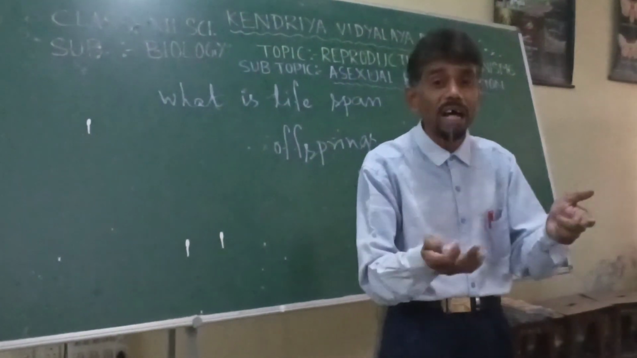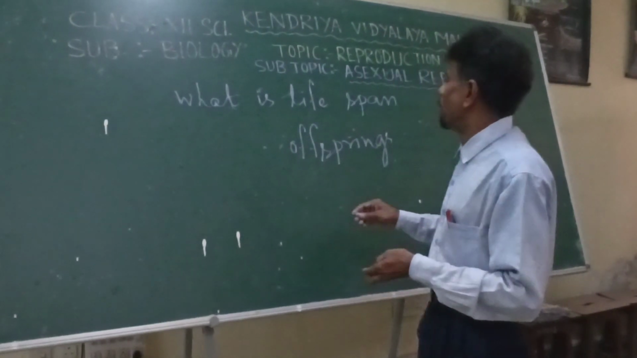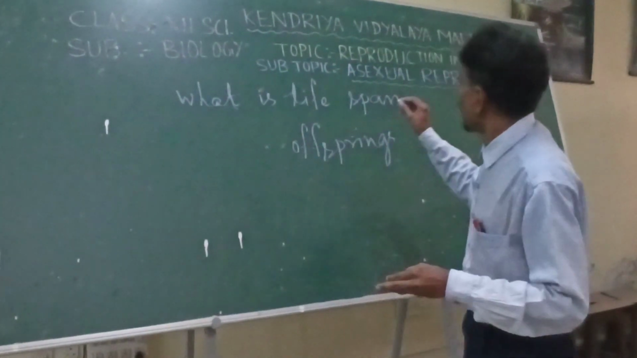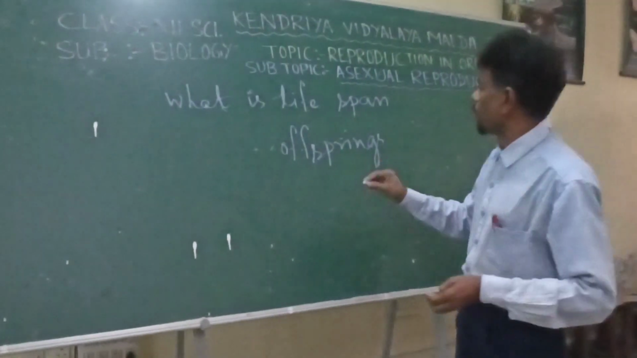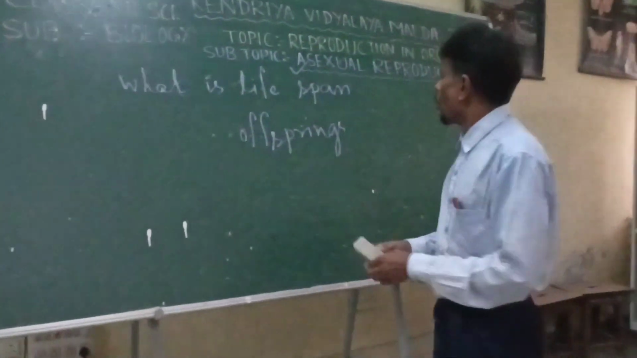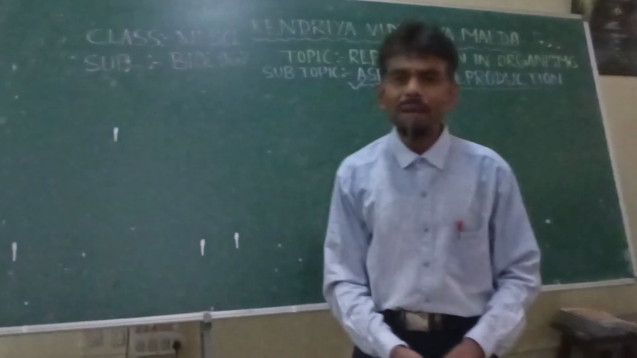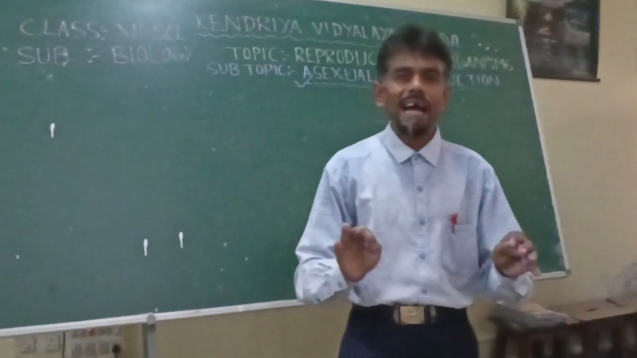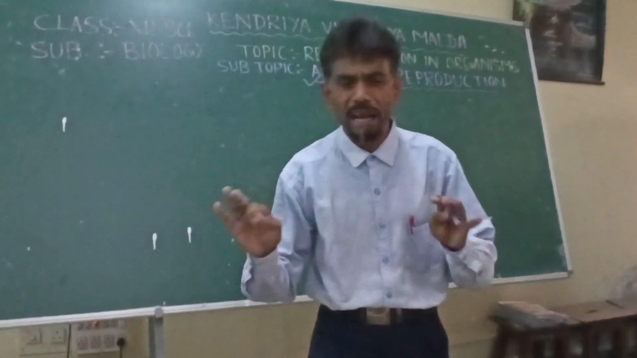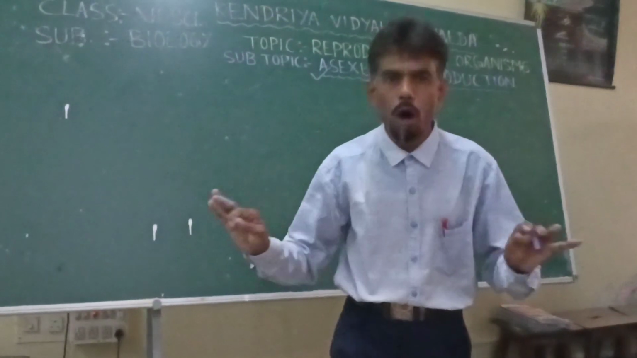Now, what would be the process of reproduction? What would be the mode of reproduction? Based on that, reproduction is basically classified into different types. The first very simple type of reproduction we shall discuss here today is asexual reproduction. What does asexual reproduction mean? By the name itself, we mean that here there is no involvement of reproductive organs. That means the reproductive parts are not involved in the process.